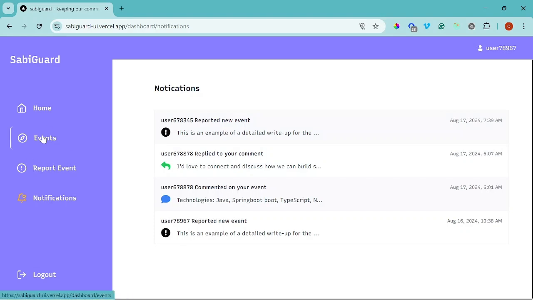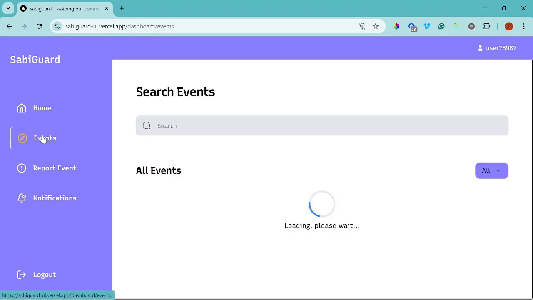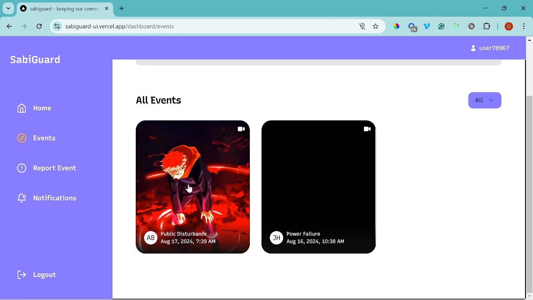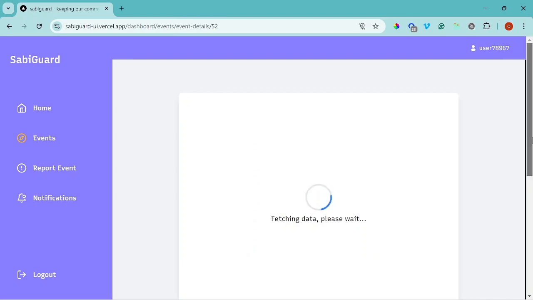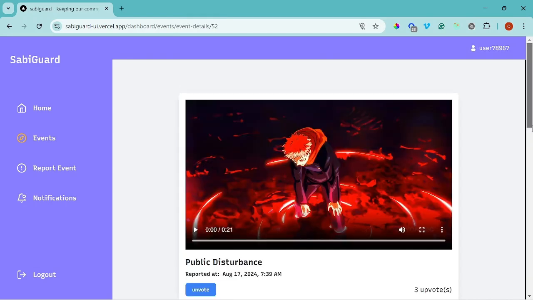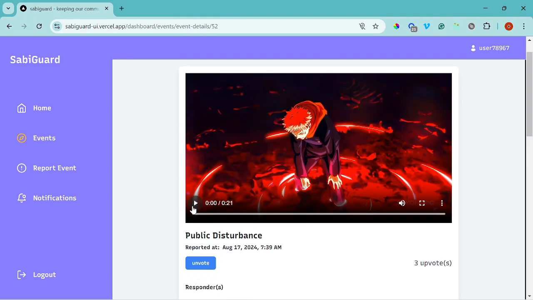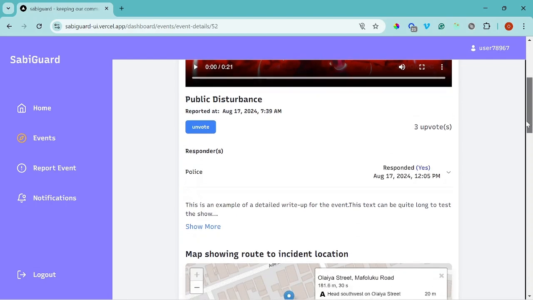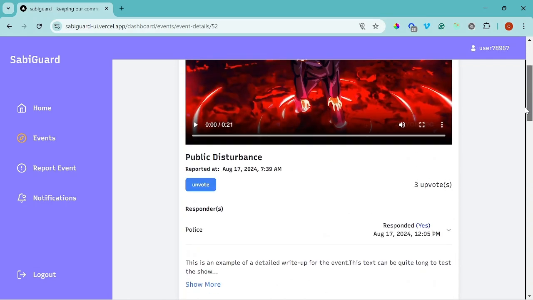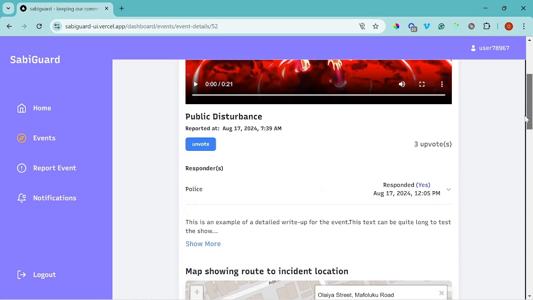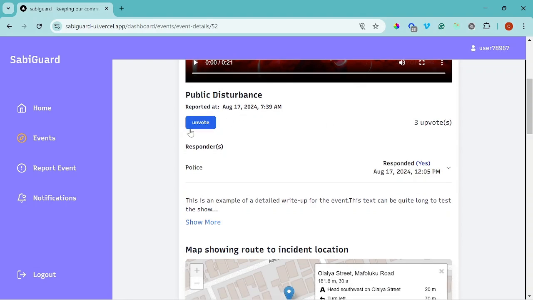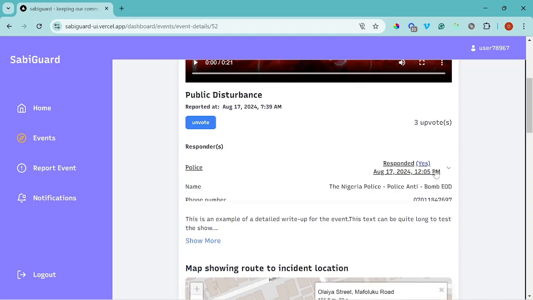Let me go to the events page, and these are the list of events. Okay, I go here. This is the event the user reported. This is actually the media the user uploaded, and depending on the category of the event, for something like a power outage, the people around that have been notified can also upvote the events. But more about this upvote functionality later.